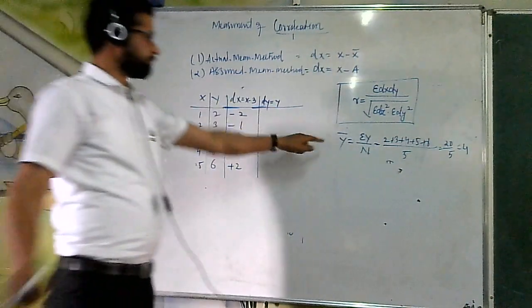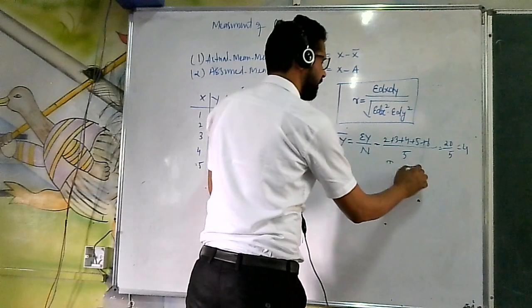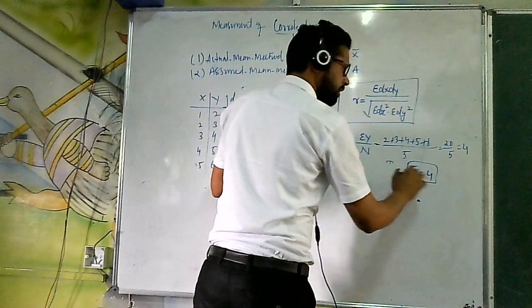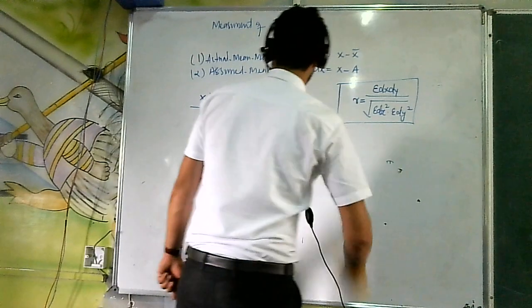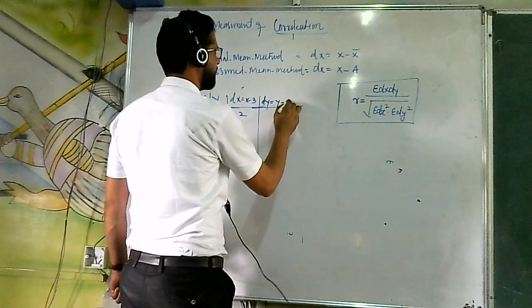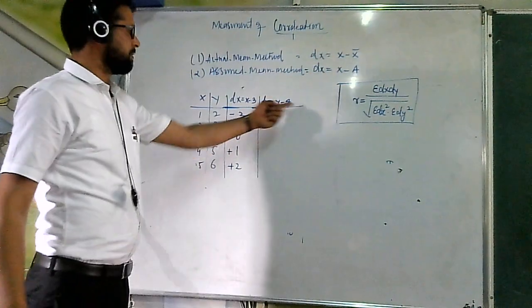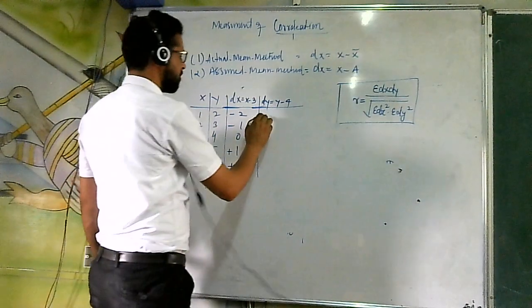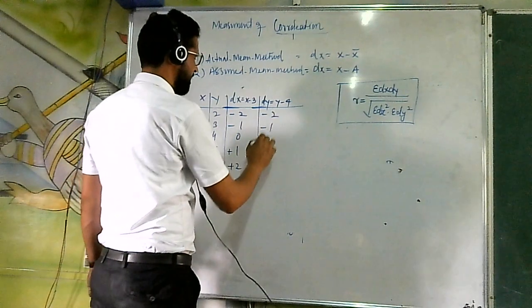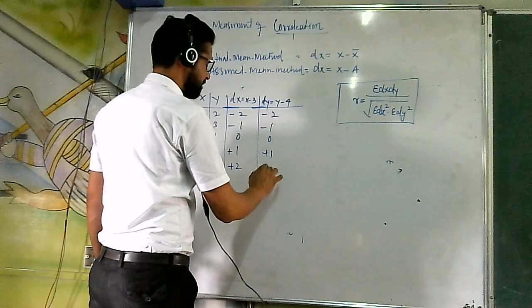So we have y bar equal to 4. Therefore dy is equal to y minus 4. So 2 minus 4 is minus 2, then minus 1, 0, plus 1 and plus 2.